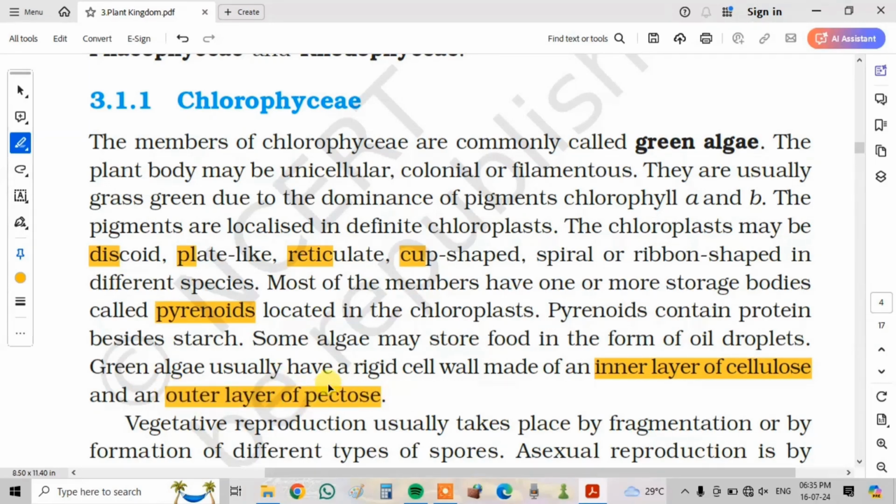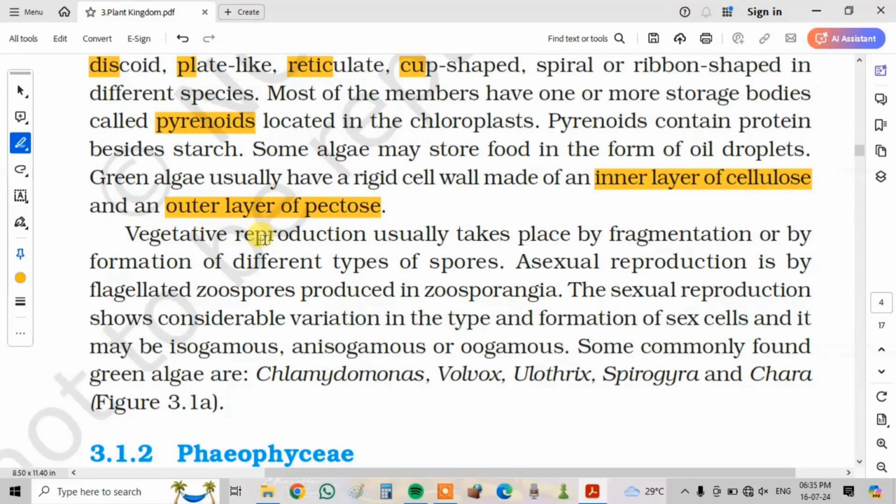Vegetative reproduction usually takes place by fragmentation or by formation of different types of spores. Asexual reproduction is by flagellated zoospores produced in zoosporangia. The sexual reproduction shows considerable variation in type and formation of sex cells. It may be isogamous, anisogamous, or oogamous. Some commonly found green algae are Chlamydomonas, Volvox, Ulothrix, Spirogyra, and Chara.